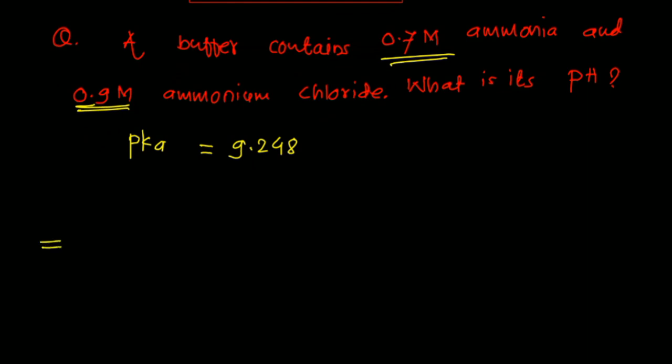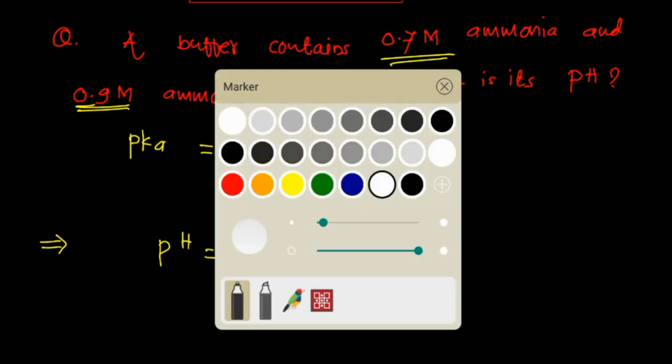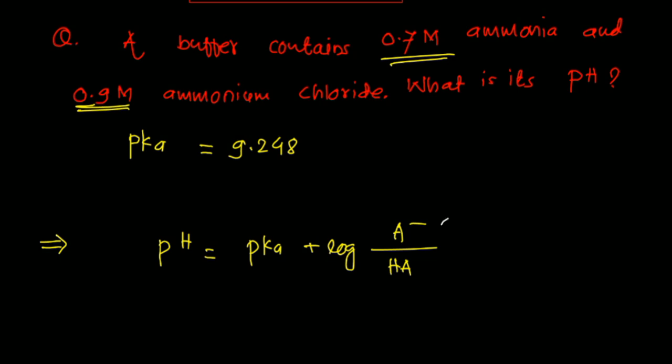How to solve it? Very simple again. We have the same equation, the Henderson Hasselbalch equation, pH is equal to pKa plus log of A minus by HA. A negative refers to the concentration of the base, which is ammonium chloride, and HA refers to the concentration of the weak acid, in this example ammonia.